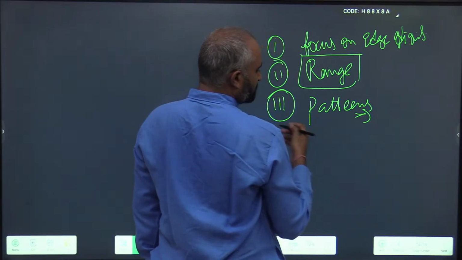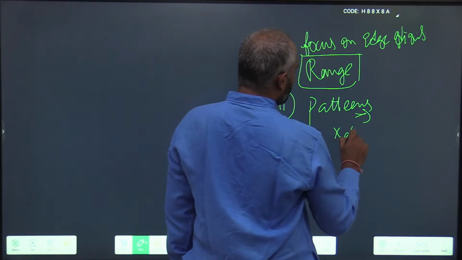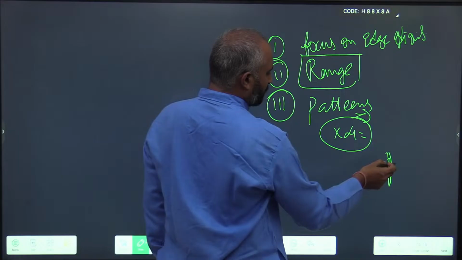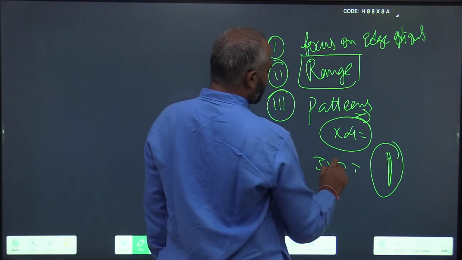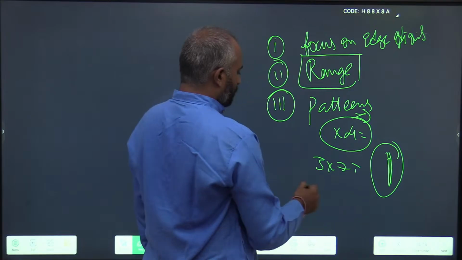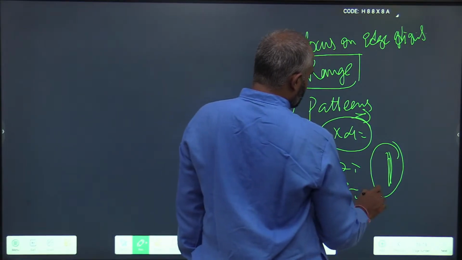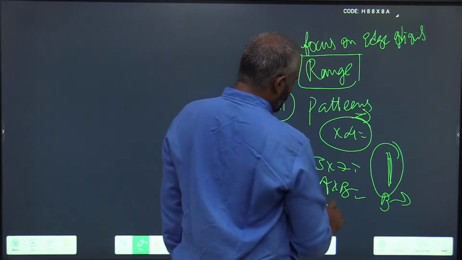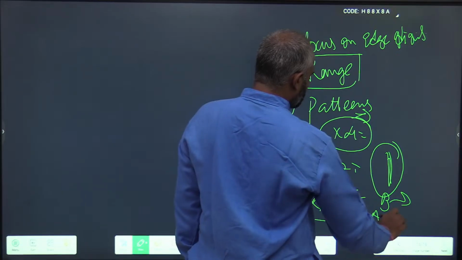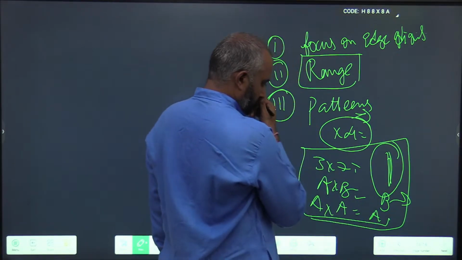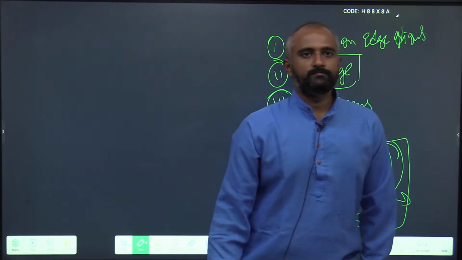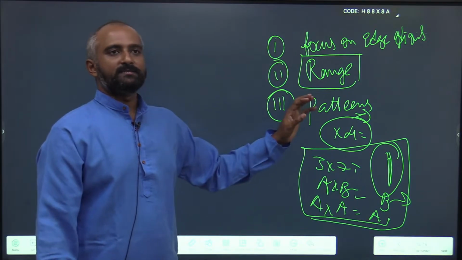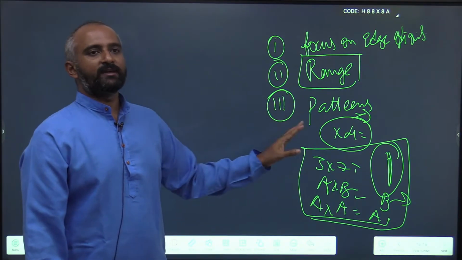For any even multiple, if the resultant unit digit is 1, it is 3 into 7, or the patterns we have seen: A into B is equal to B, or A into A is equal to A. Just focus on these parameters and observations, and you will solve any cryptarithmetic problem.